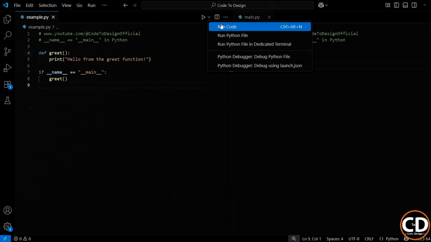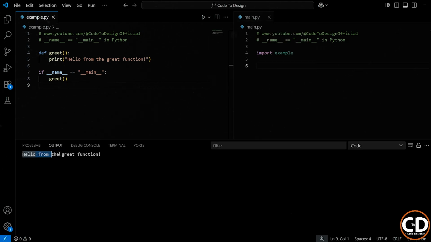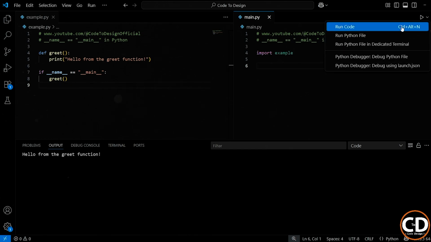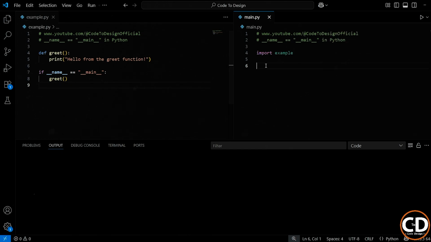Now when I run the example file directly, you can see that it prints the message as we expected. But now if we run the main file, then you can see it won't print anything unless I explicitly call the function. Now the reason that it didn't print anything is that the code inside that if condition didn't execute. The condition __name__ == "__main__" is false when the file is imported.